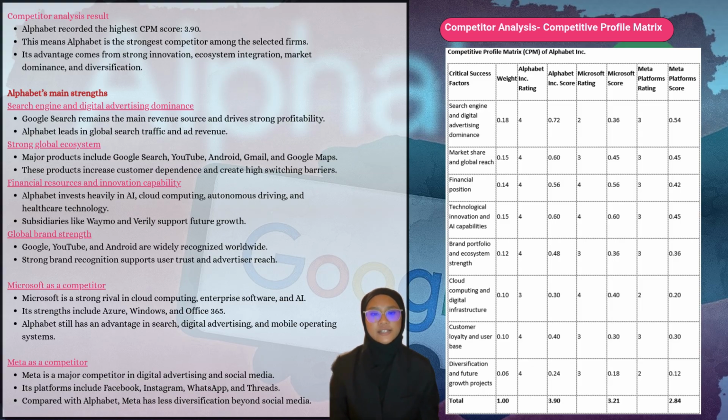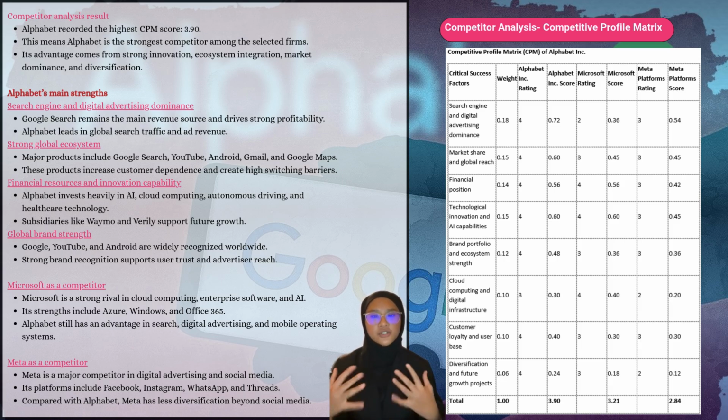One of Alphabet's key strengths is its dominance in search engines and digital advertising. Google Search remains the company's primary source of revenue and continues to generate strong, profitable, and global market leadership. Another important strength is its strong market share and global reach. Through products such as Google Search, YouTube, Android, Gmail, and Google Maps, Alphabet serves billions of users worldwide and has built a highly integrated digital ecosystem.